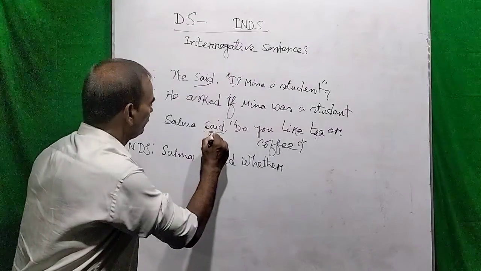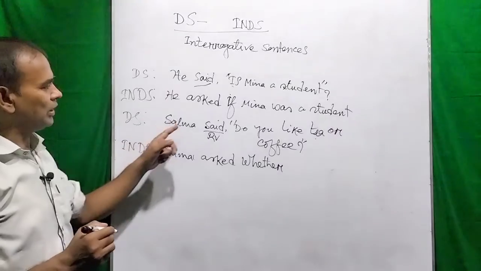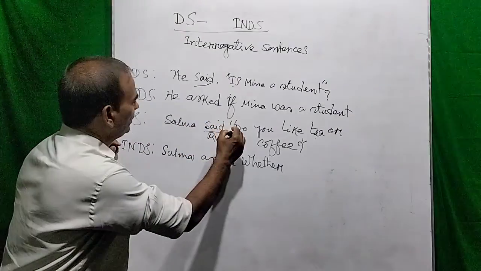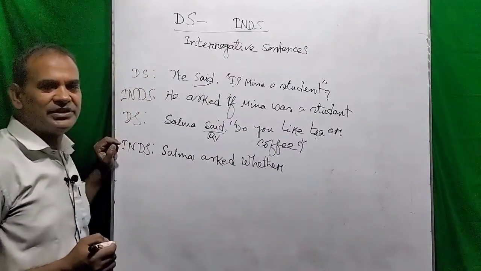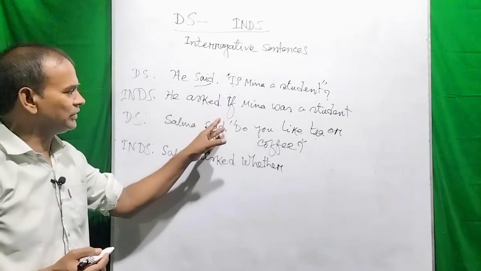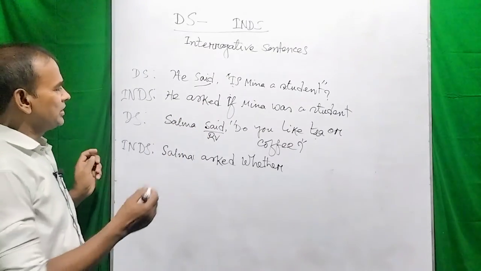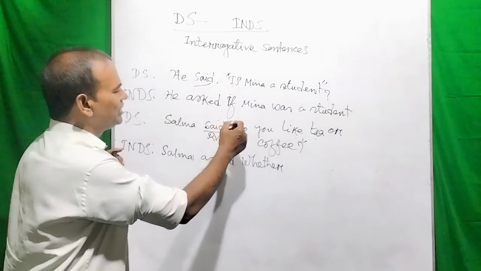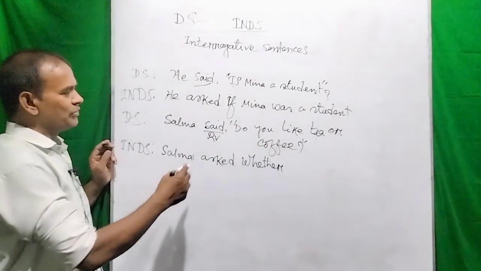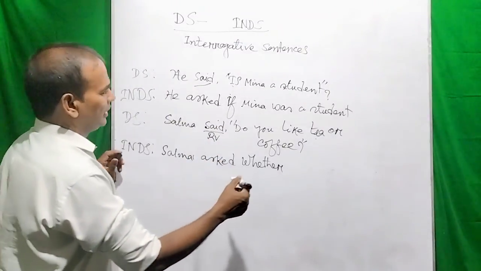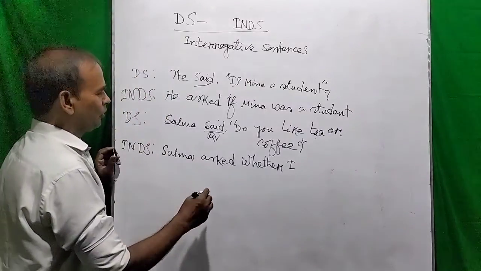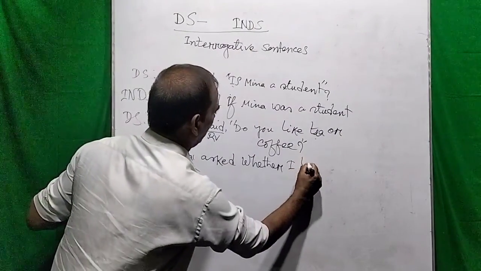Here "said" is the reporting verb. After this verb there is no object, so you have to take the implied or understood object. You can understand what the object is here. You can take an implied object like me, him, her, or them. If you take "me", the subject becomes I. So Salma asked whether I liked